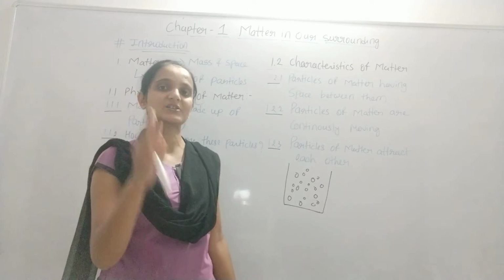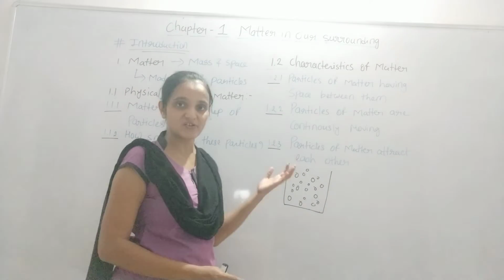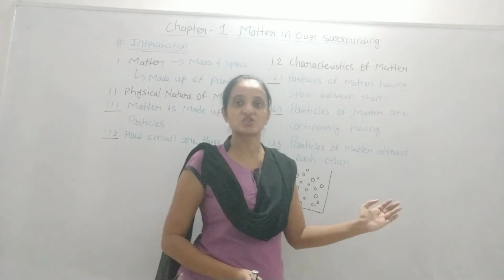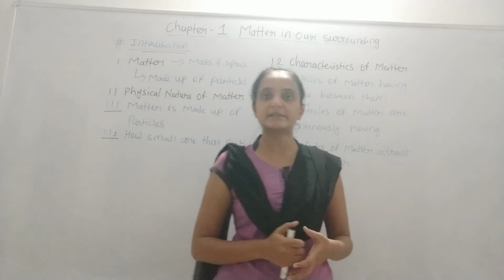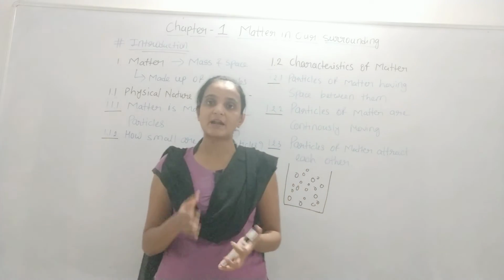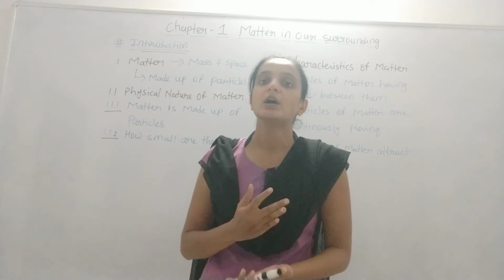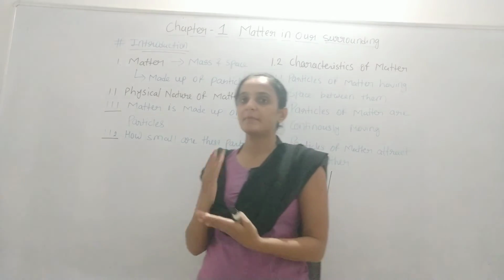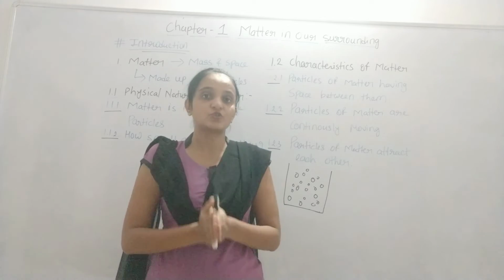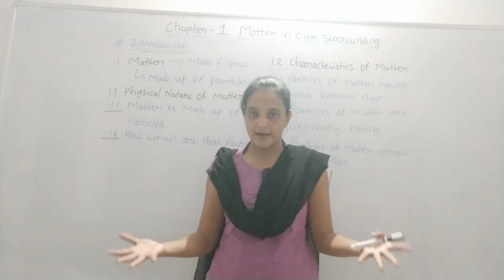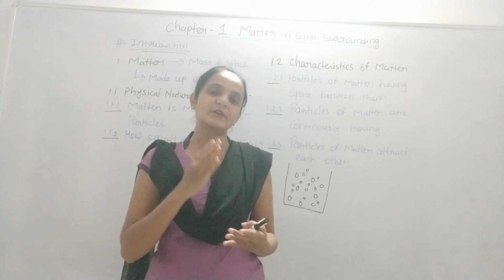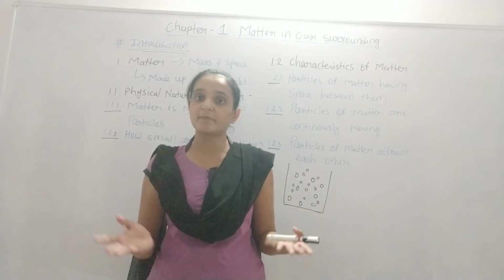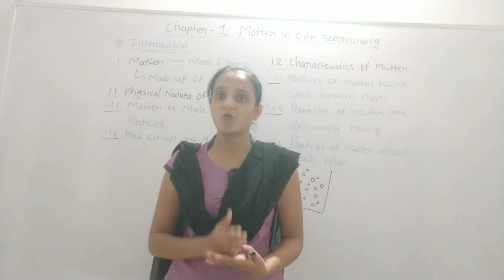Now we are talking about the last property of the characteristics of matter, that particles of matter attract each other. For that also we can take certain examples. If you hammer an iron nail, chalk, rubber, etc., you will find different kinds of results. Suppose you hammer the iron nail, then the particles of iron will not be broken down, right? Same way, if you try to cut water with a knife, with your hand or with anything else, what happens? You are not able to cut the water.